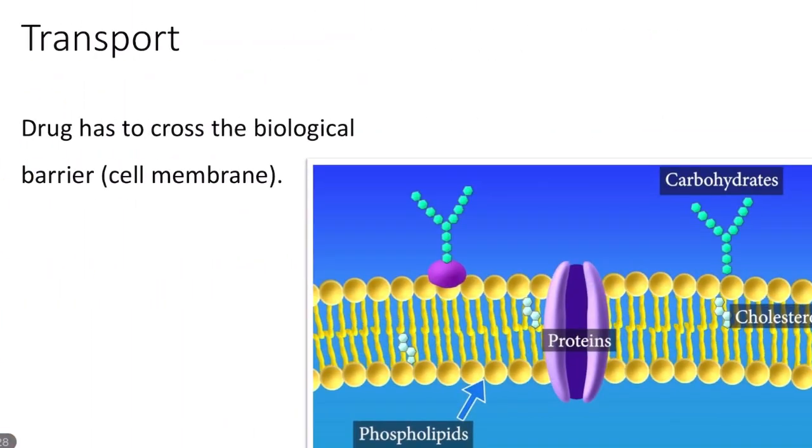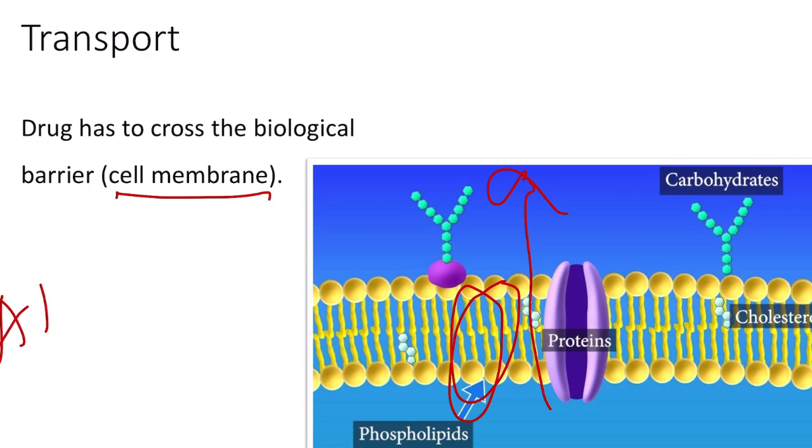Now coming to biotransport. Whenever a drug is administered, it has to reach the site of action, for which it has to cross the biological barrier, that is the cell membrane, which is made up of phospholipids, the lipid bilayer. The movement of drugs across this biological barrier is called biotransport, and the mechanism of this transport is called the transport mechanisms. Biotransport has to occur at every stage of pharmacokinetics, that is at absorption, distribution, metabolism and even excretion.